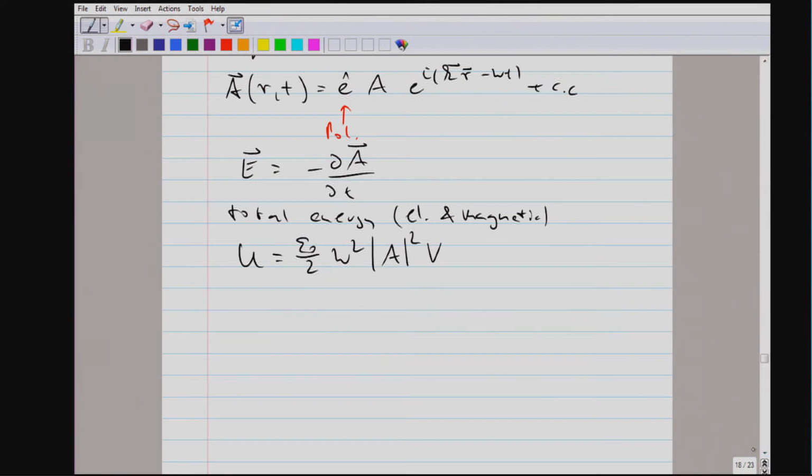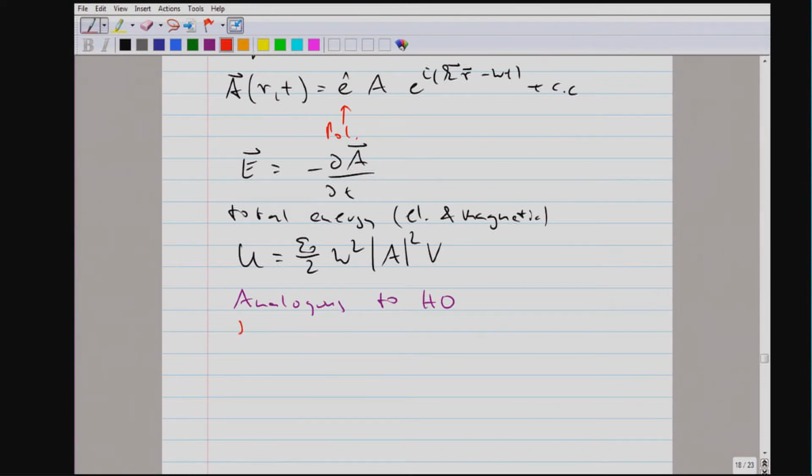By the way, there is a factor of 1/2, because if you have a sinusoidal variation, you take the time average, and the cosine squared average is 1/2. Well, if the total energy is quadratic in the amplitude, this immediately allows us to draw analogies to a harmonic oscillator.